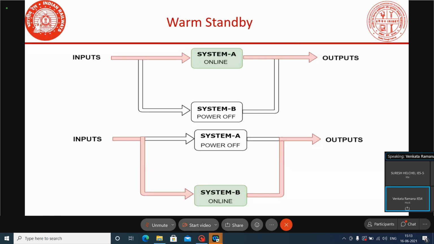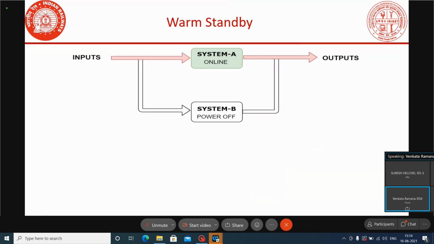Normally in a warm standby system, to take the changeover from A to B or B to A, this system will take a minimum of 3 minutes.